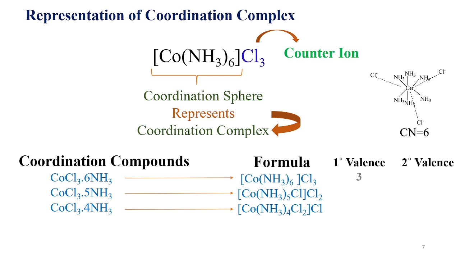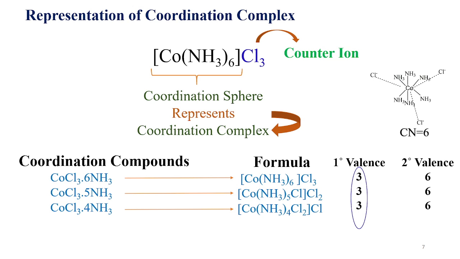That's why the primary valency is 3, but the secondary valency is 6. Why? Because all the ligands inside the coordination sphere are linked with the central metal by coordinate bonds. In all the complexes there are 6 ligands, linked with the central metal by 6 coordinate bonds, so the secondary valence is 6.